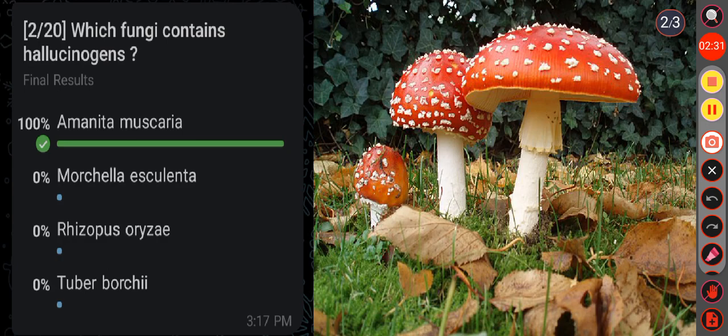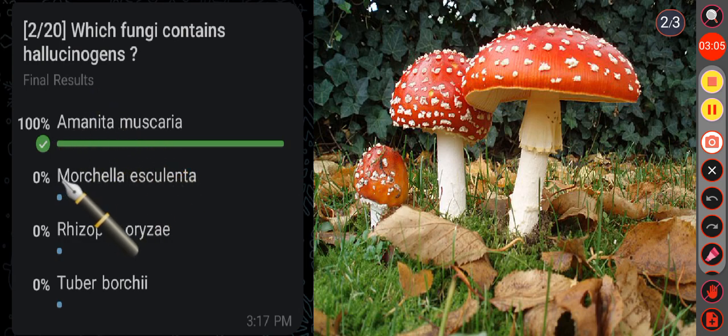First, you should know what hallucinogens are. Remember, hallucinogens are a large and diverse class of psychoactive drugs that can produce altered states of consciousness. Okay, so the fungus Amanita muscaria is noted for its hallucinogenic properties, and it is a highly poisonous mushroom due to the fact that it contains psychoactive alkaloids. Okay, so here the correct answer is option A.